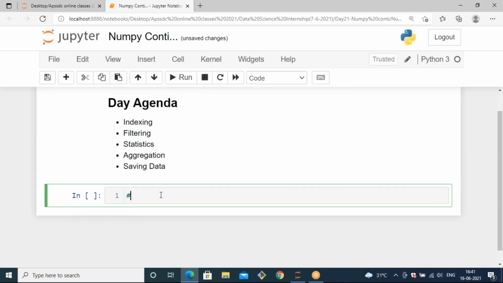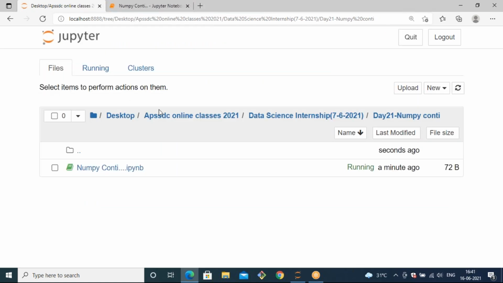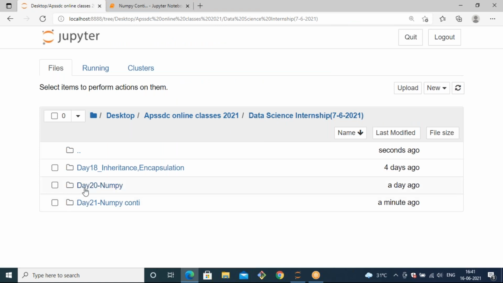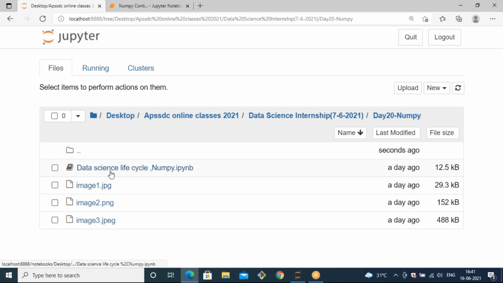Indexing is nothing but whenever you want to access elements from iterables, you can use methods like indexing or slicing, and also you can use looping. We have already mentioned this yesterday, at the end of the session, the steps for accessing the elements.